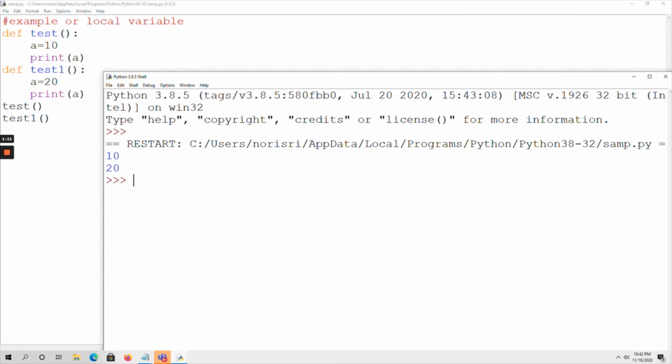Even though I am using the same variable name a, the scope of a equal to 10 will be only this function, and the scope of this variable will be only this function. Because these two variables are local variables, the scope of the local variables will be only that function, where the variable can be accessed or modified. Got it? So that's about a local variable.